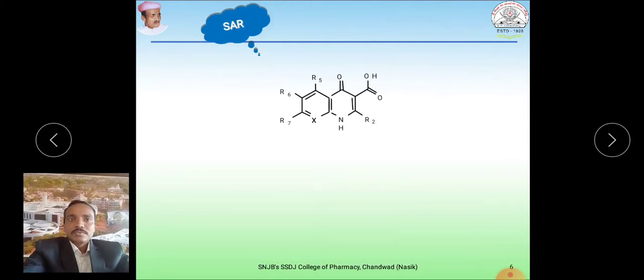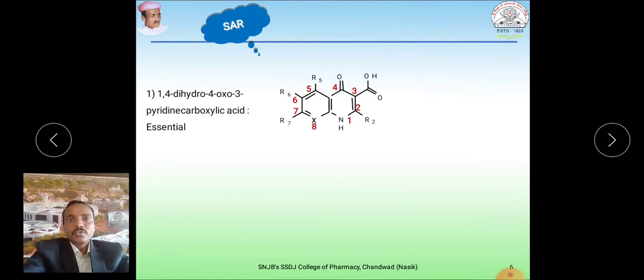SAR. This is the general structure of the quinolone ring. This is the first position, second, third, fourth, and then 5, 6, 7 and 8. If you see the 1,4-dihydro, this is the 1 position and this is the 4 position, and it is a dihydro 4-oxo. The 4 position contains a carbonyl group, here the oxo.